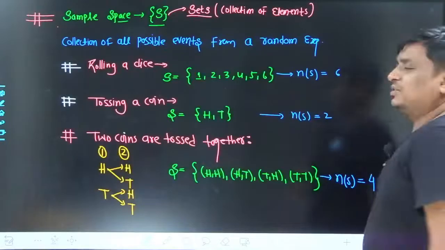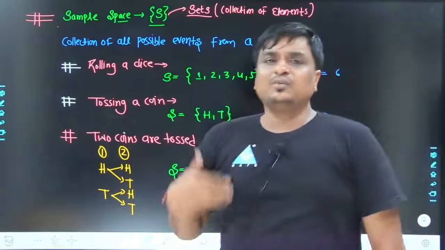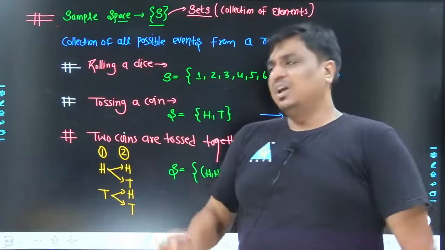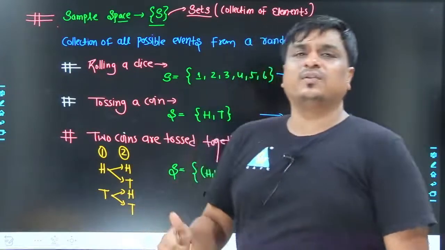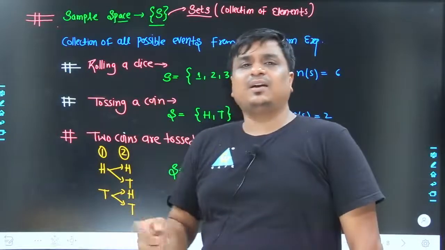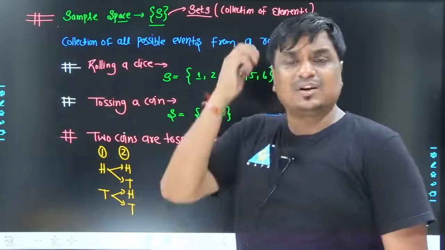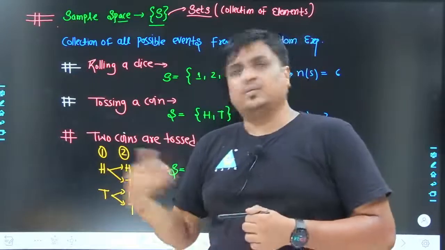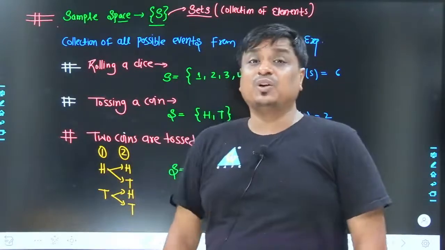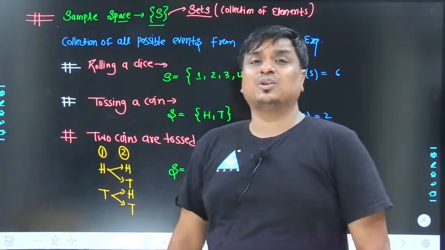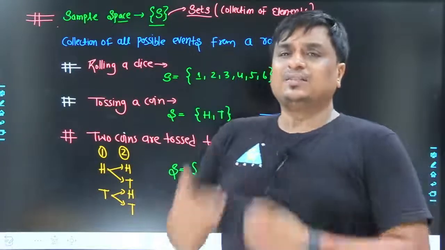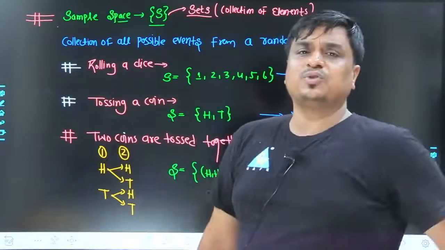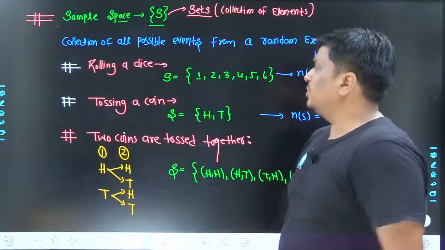At the same time, probability is defined when the experiment is conducted an infinite number of times, because if you toss a coin and the first time head appears, second time head appears, third time head appears, you will start scratching your head, sir. The possibility of head is 100% and of tail is 0%, but this is not the case. If you keep repeating the same experiment again and again, you will see n divided by 2 times the head appears, and n divided by 2 times the tail appears.